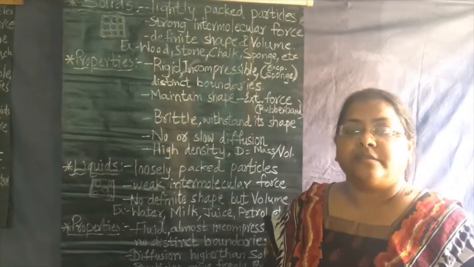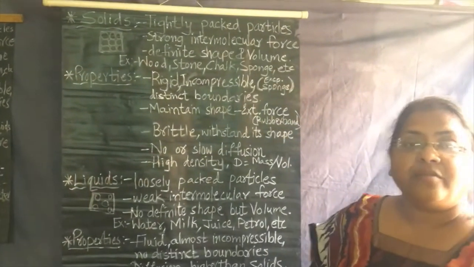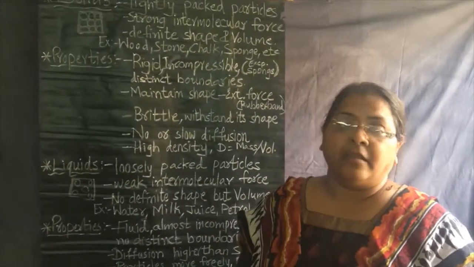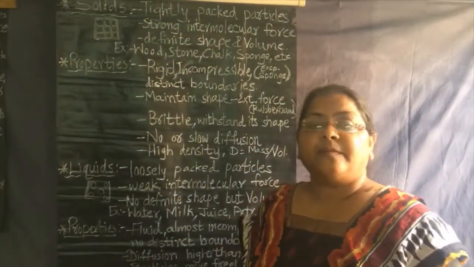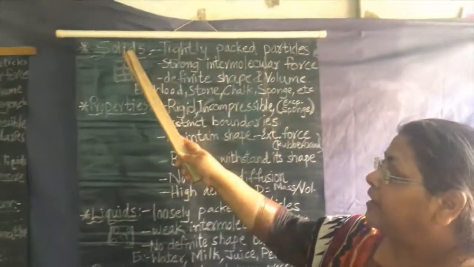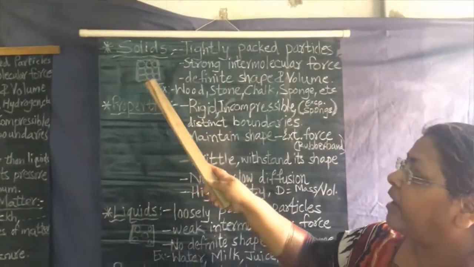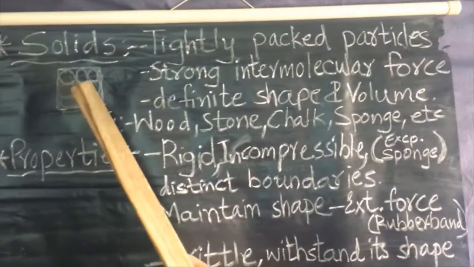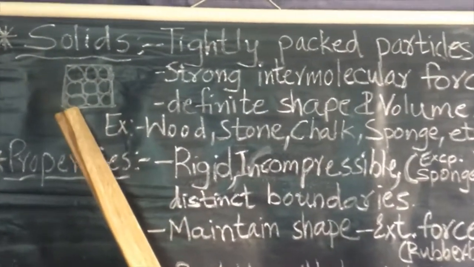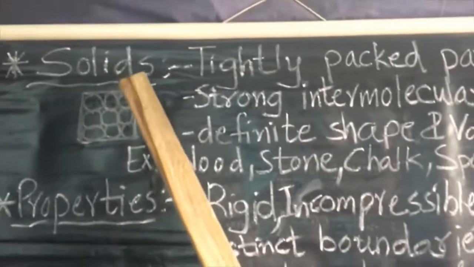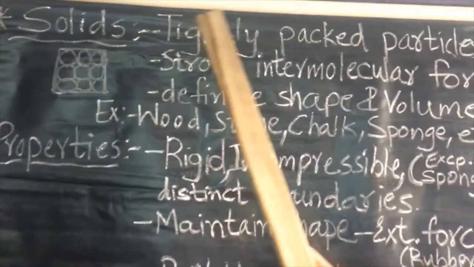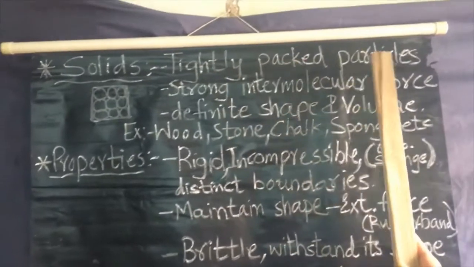So, dear students, we have already seen that matter exists in three major forms. They are solid, liquid and gas. Now, let us proceed further. Solids. You can see the diagram I have drawn, a general diagram, where you can see all particles are very near to each other. Right? So, what are solids? Solids are a state of matter which have tightly packed particles.